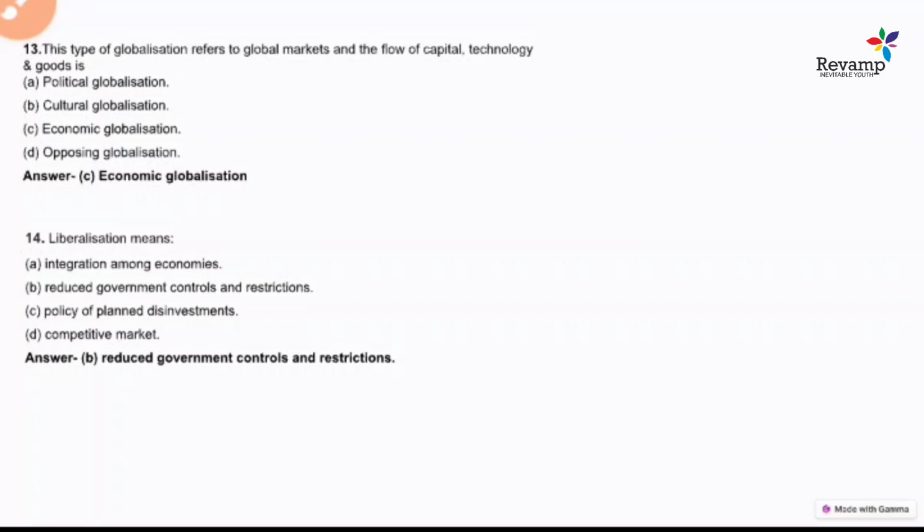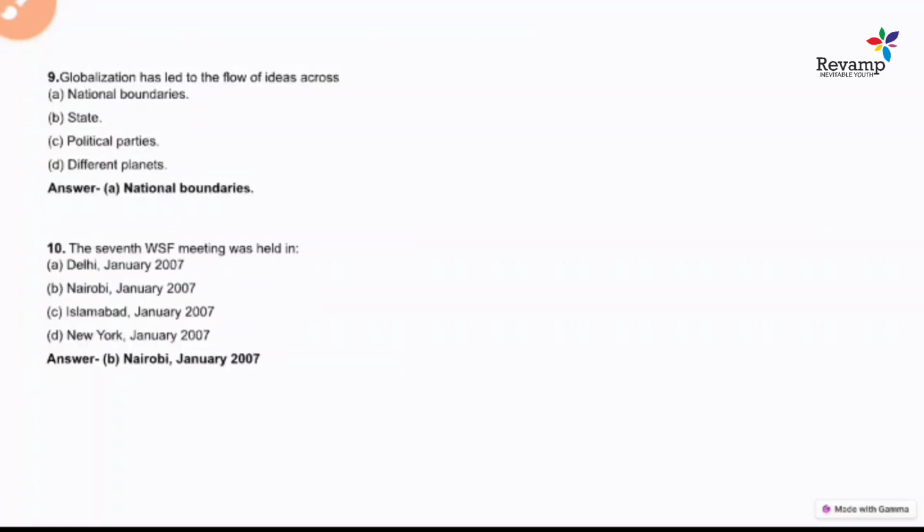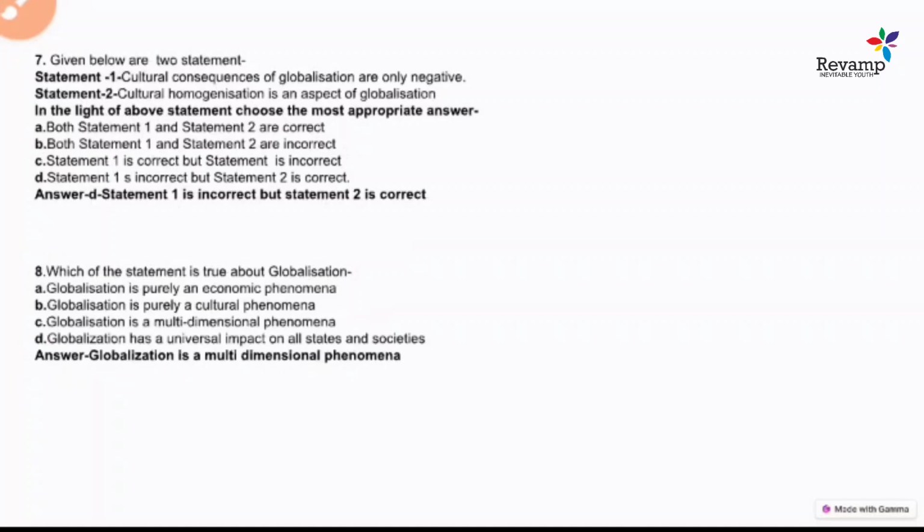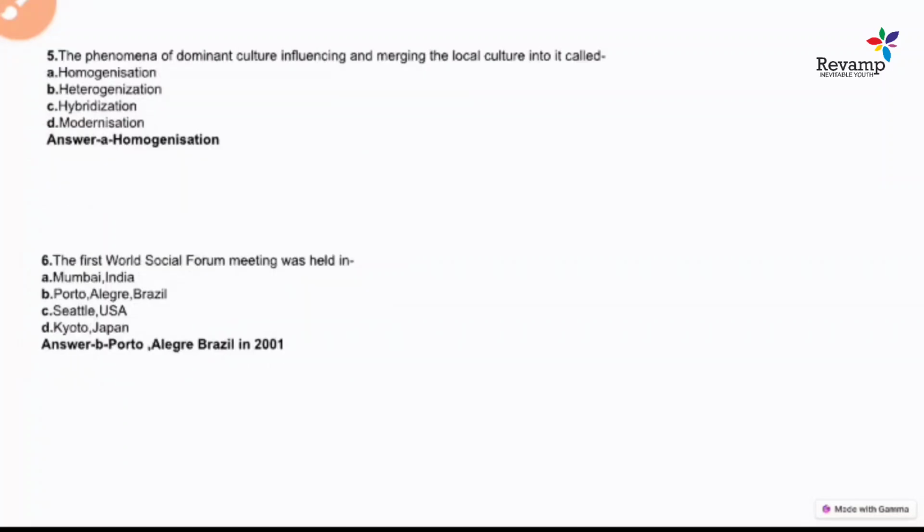Practice more questions for the exam, so that you get an idea of how the exam is going to come. Also look into the pictures of NCERT, because some posters may be asked, like the UN question I have given. Even one picture of a soldier during the Iraq invasion came in the examination. So you should look into these small things. It will really help you get a better college for political science study.